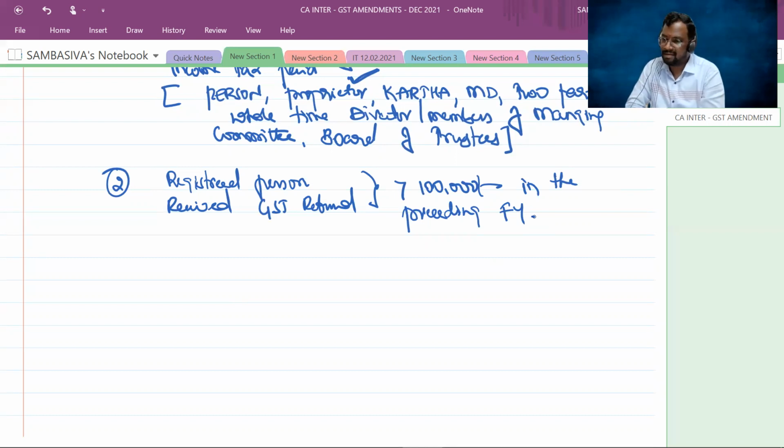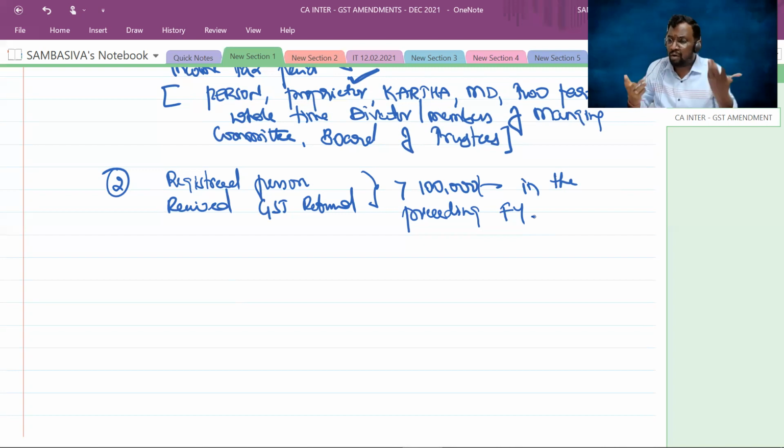Zero rated supplies are taxable at 0%. Your output supplies are taxable at 0%, that means your output tax liability is zero. But for the purpose of making those exports, you might have used some inward supplies on which you have already paid certain input tax. That entire input tax lies as a credit balance in your electronic credit ledger, and that balance can be utilized only when you have output tax liability. But here you don't have any output tax liability as your supplies are covered under zero rated supplies.